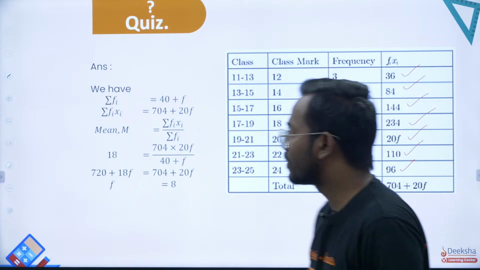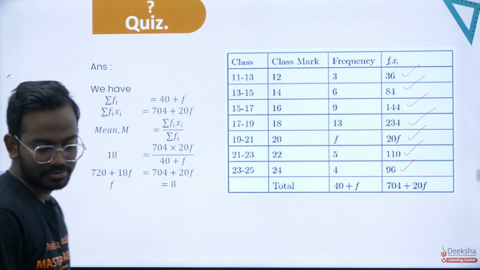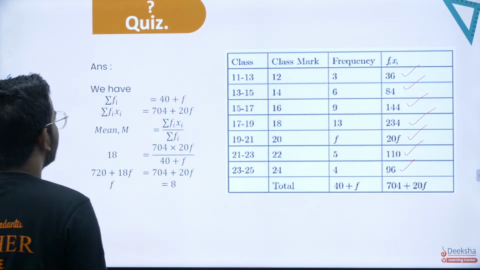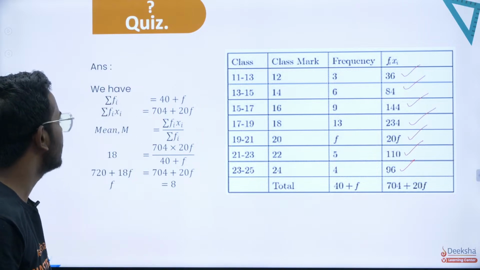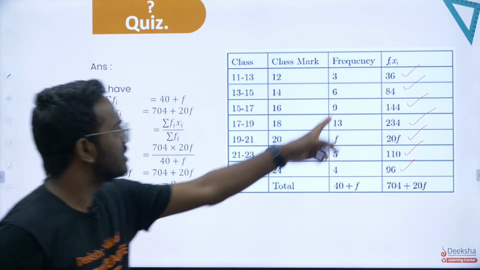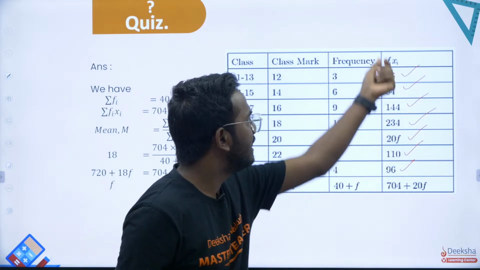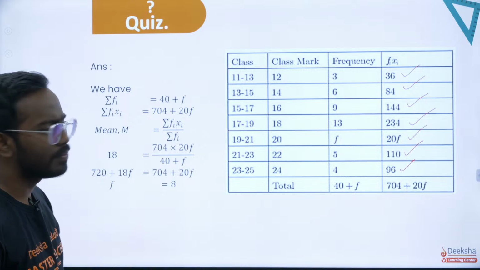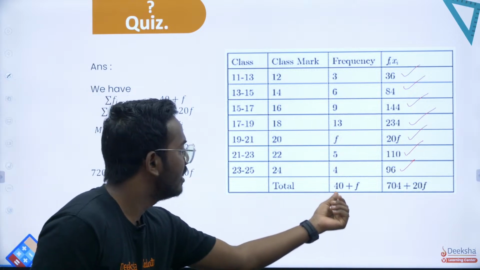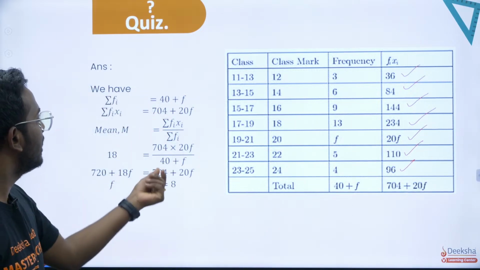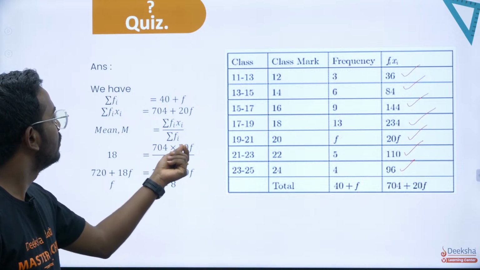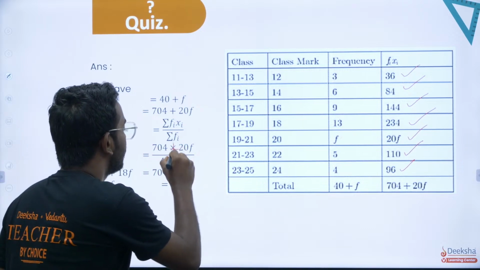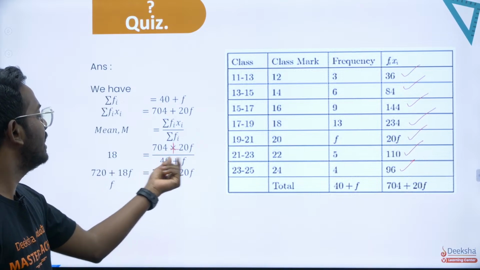Now your job is to get the mean, right? So mean is basically summation fi xi divided by summation fi. Add all the entries of fi xi, you will end up with 704 plus 20f, and summation fi is basically 40 plus f. So divide them: 704 plus 20f divided by 40 plus f.